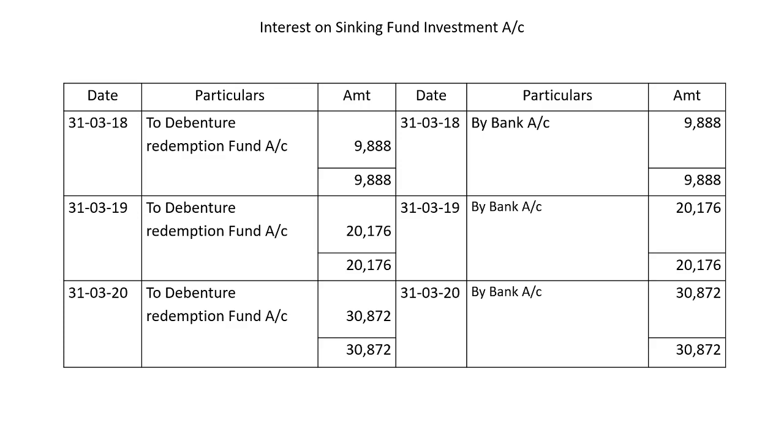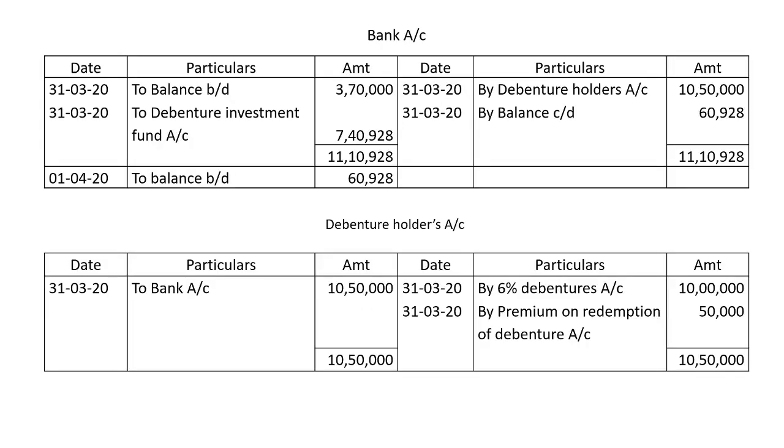31st March 2019, by bank account 20,176 rupees. 31st March 2019, to debenture redemption fund account 20,176 rupees. And 31st March 2020, by bank account 30,872 rupees, and to debenture redemption fund account 30,872 rupees. Going to the bank account, at the end of fourth year, that is 31st March 2020, the balance available in the bank of the company is the balance brought down 3,70,000.